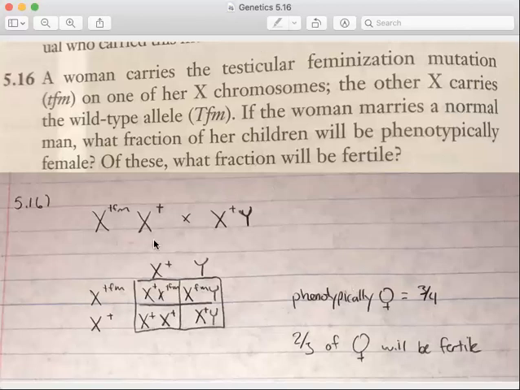Okay, so this is just a problem that requires you to not only do a little bit of probability, but also at the same time to have some knowledge from the chapter and the lectures.